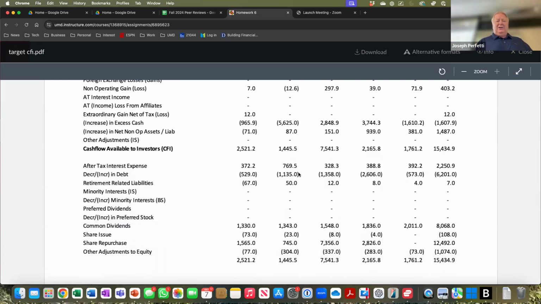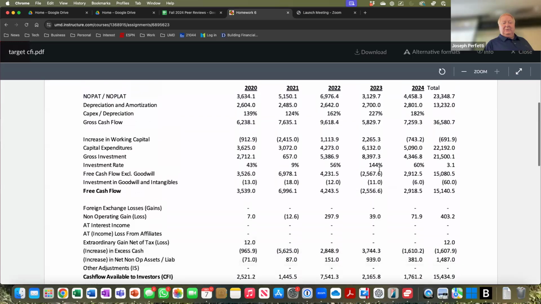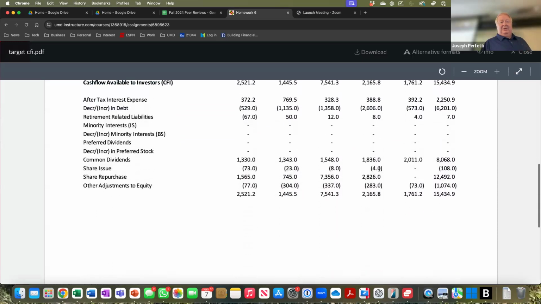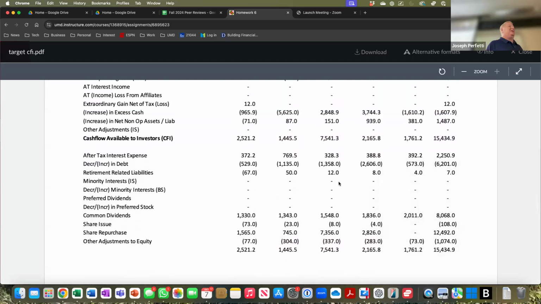It wasn't in 1 year. They kind of increased it each year over time that they increased the debt, right? And the dividends were pretty consistent, growing over time from 1.3 billion to 2 billion. But the share repurchases, essentially the biggest one was in 2022. And then they didn't repurchase at all in fiscal 2024. So again, just a couple of things that jump out at you.